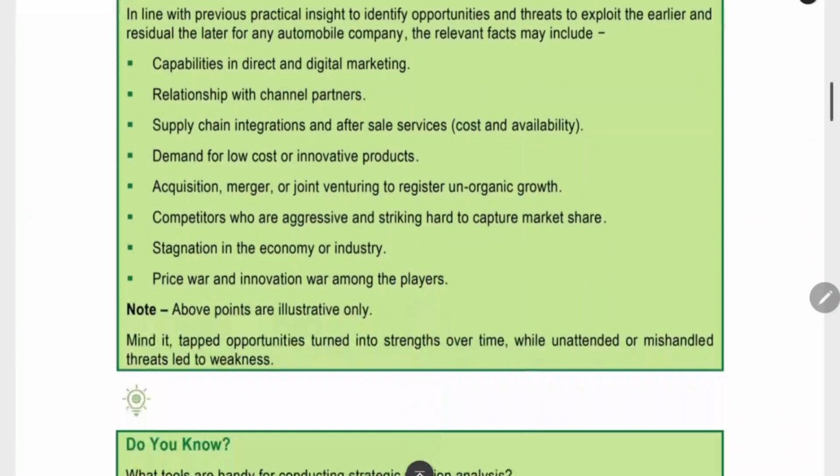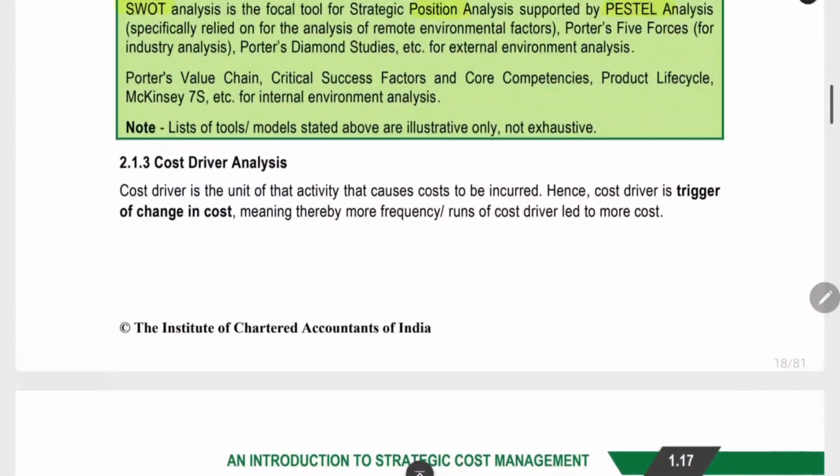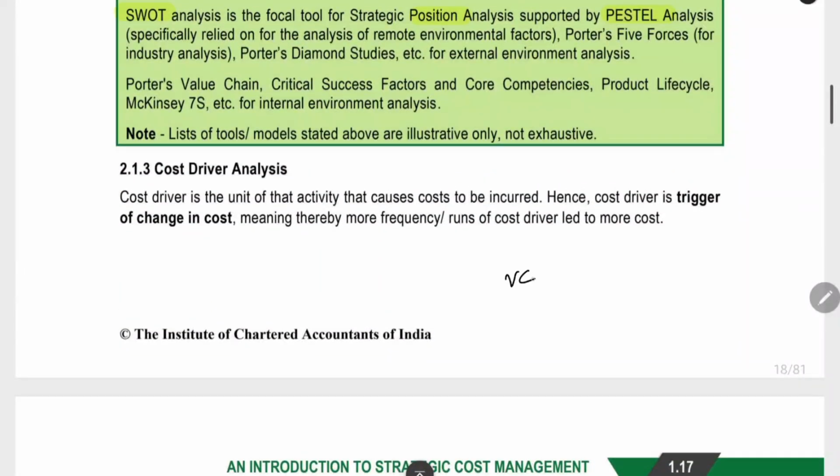Now, the next thing we are going to see is cost driver analysis. We already saw we need to do value chain analysis, cost driver analysis, strategic positioning analysis. Value chain analysis, we already saw. Cost driver, we are going to see. Strategic positioning, we saw just now. Cost driver analysis. What is cost driver analysis?